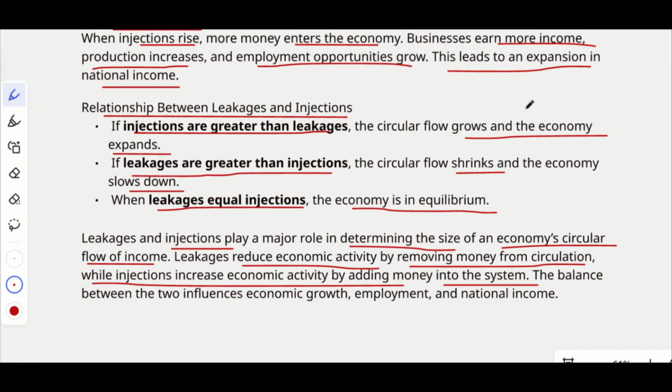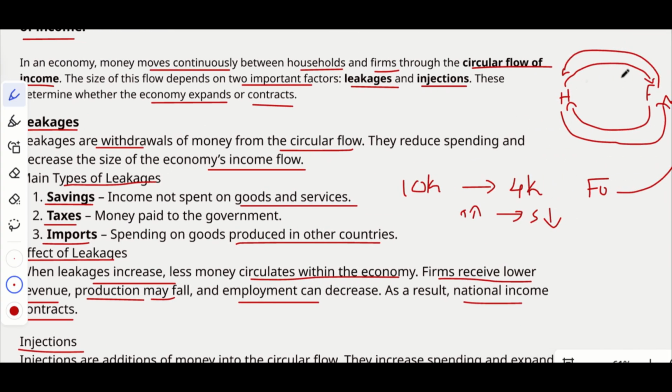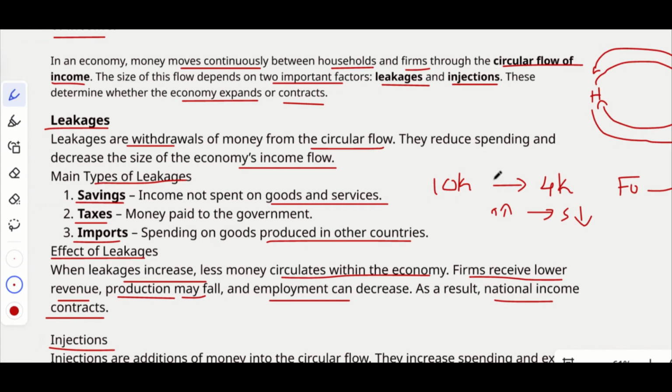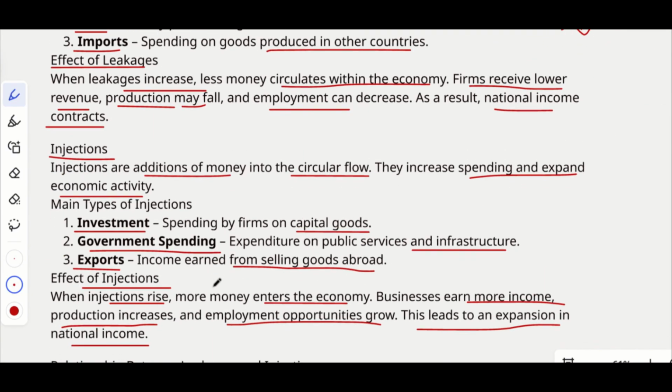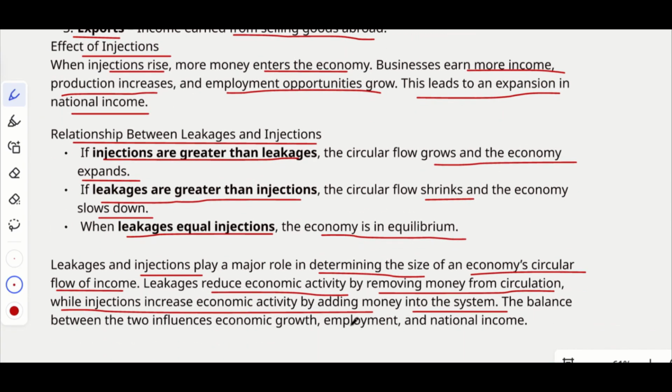So this is how you have to attempt such questions. Whenever the question comes in your exams, don't forget to add the basic two-sector diagram, the circular flow of income with the households and the firms. Also remember to mark all the things: factors of production, factor payments, purchasing of goods and services. Only then can you clearly show the impact on the circular flow of income. So remember all these points. This is how you should answer it for an 8 mark or 10 mark question.